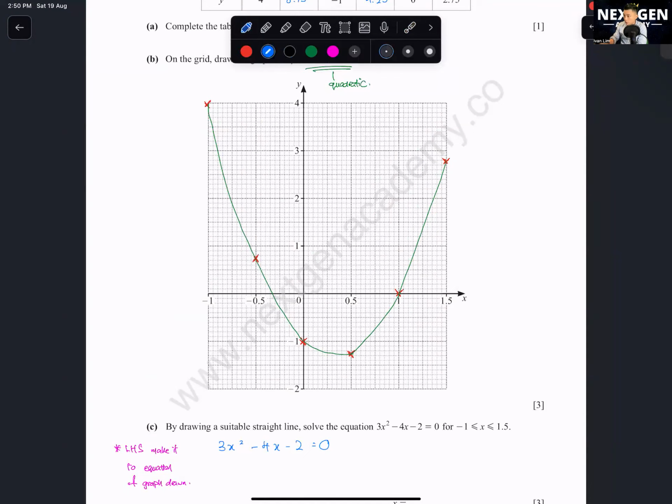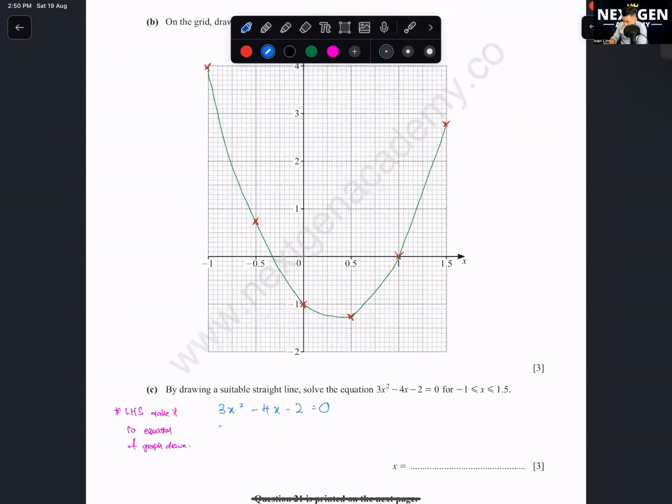Okay, so what you can do is you will add 2x and add 1. Because my minus 4x, I want to make it minus 2x, so I need to plus 2x. My minus 2, I want to make it minus 1, so I plus 1. Got it?